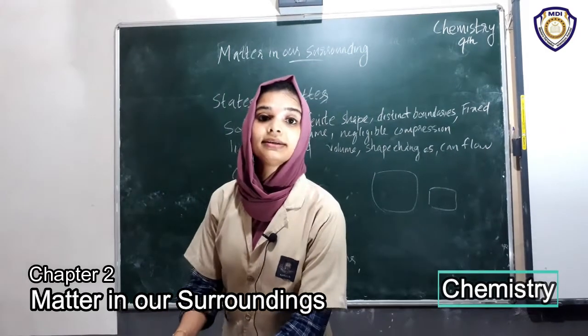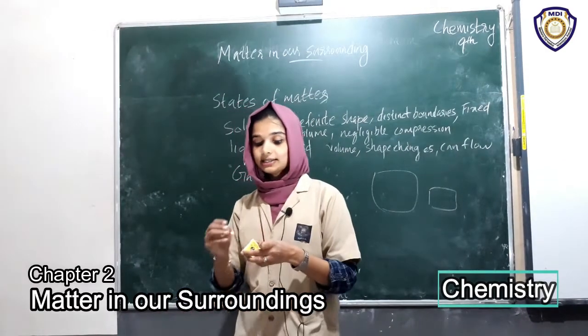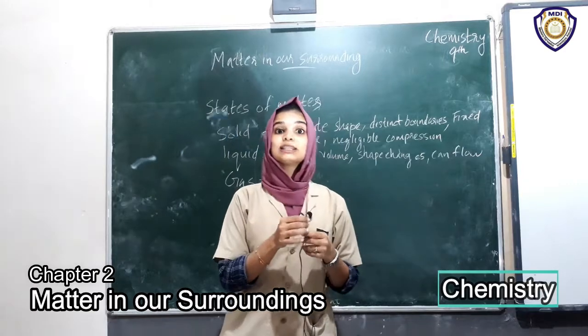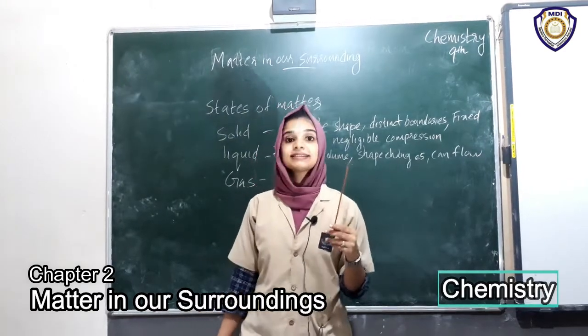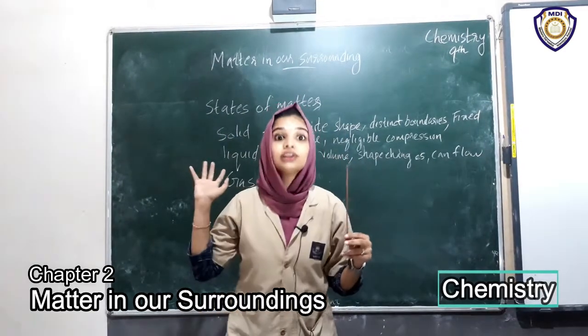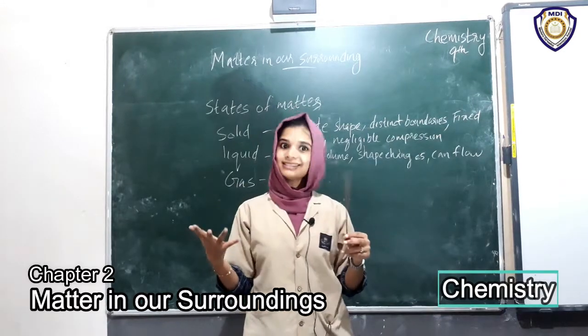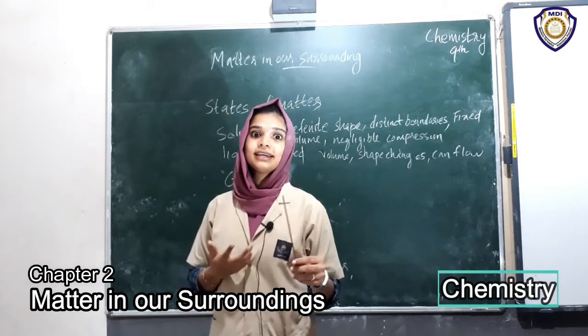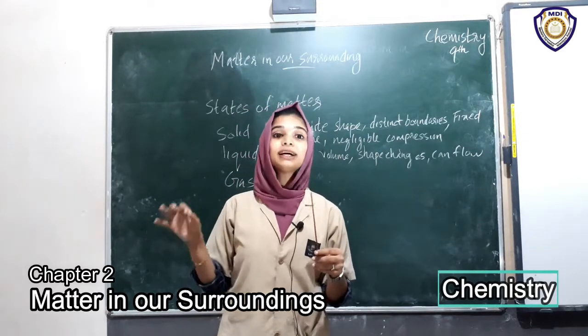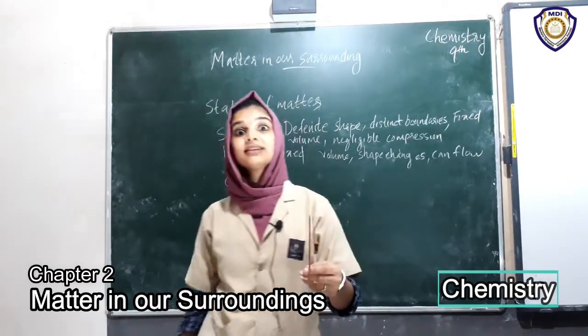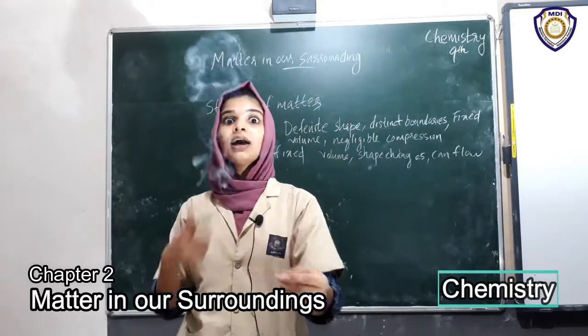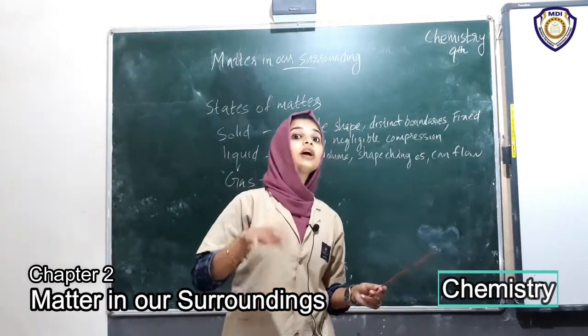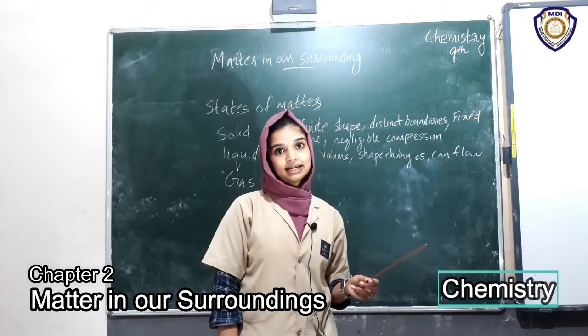How does this happen? Yes, the particles of air. The smell of this incense stick reaches everywhere in the room fast. Isn't it like the smell coming from the kitchen? The smell of the food item being prepared in the kitchen reaches our nostrils at a faster rate, even though we are not entering the kitchen.